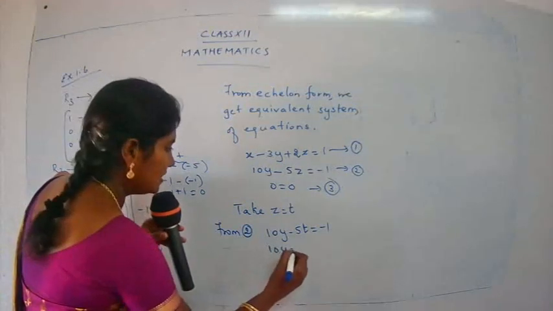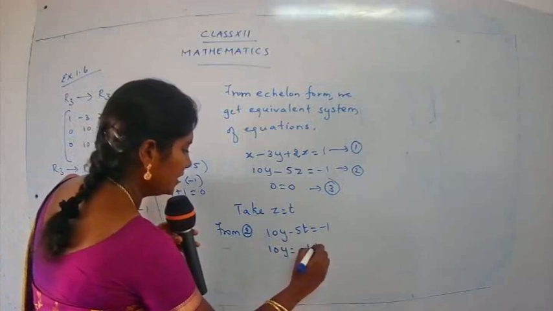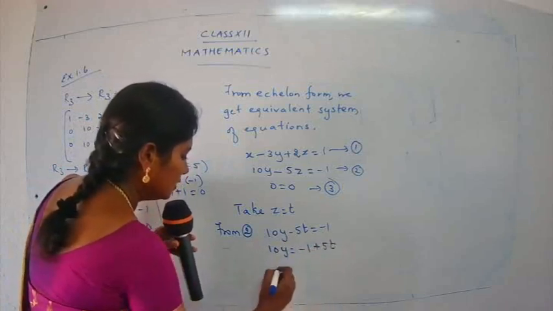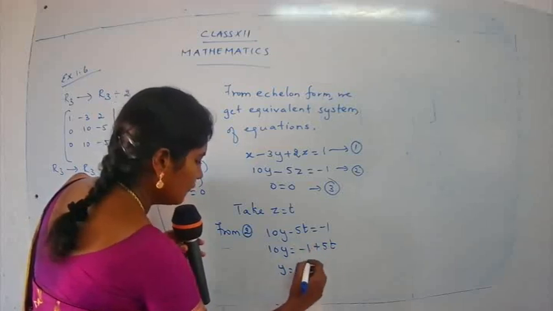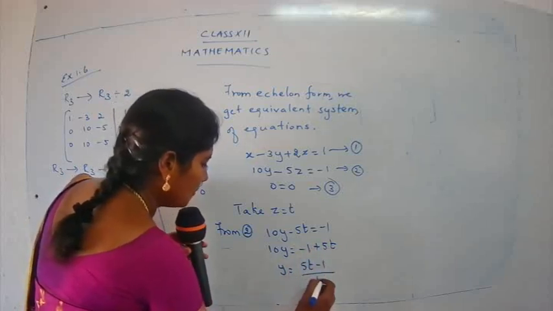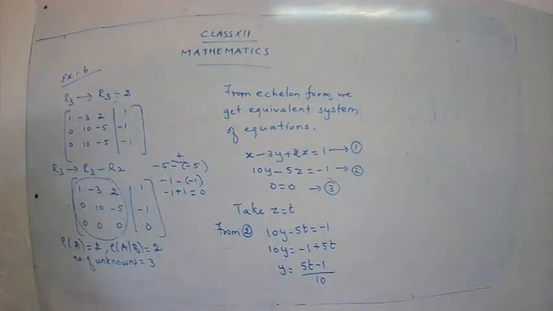So 10y is equal to minus 1, and this is minus 5t, so it turns to be plus 5t. So y is equal to, I'll take the positive number first, 5t minus 1 upon 10. So the value for y is 5t minus 1 upon 10. Is it clear, children? Okay.